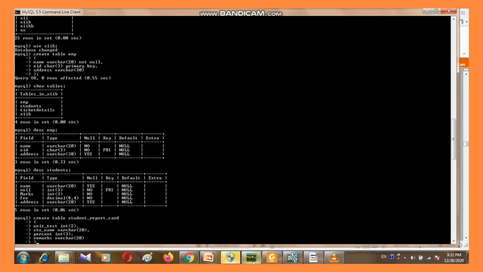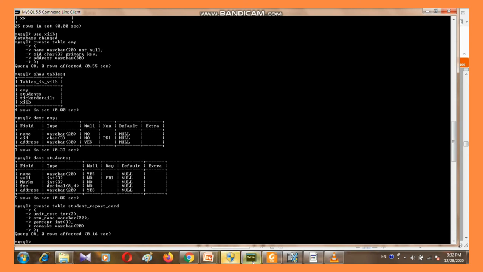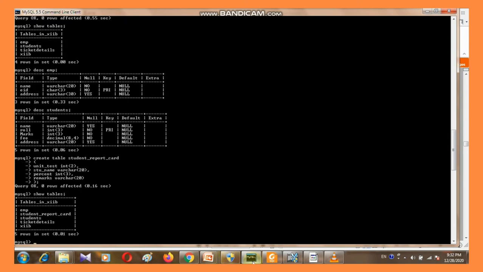Directly we use a closing small bracket and then the semicolon. Now this table has been created. Now how can we see that this table has been created? Simply we use show tables, and see, student_report_card is here. It's listed here.